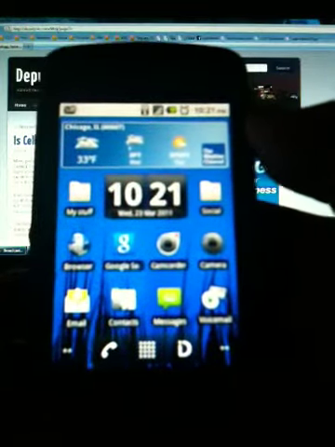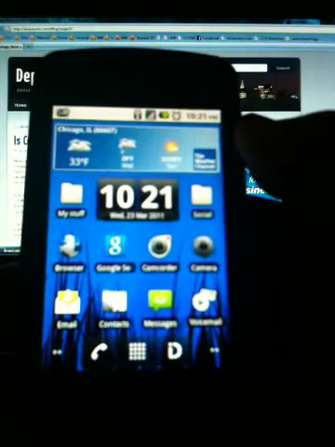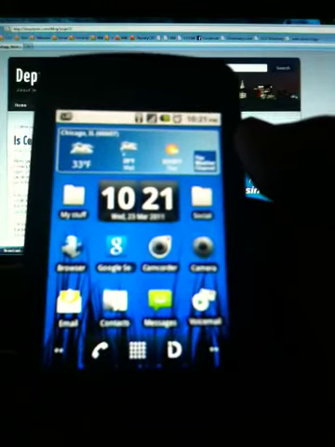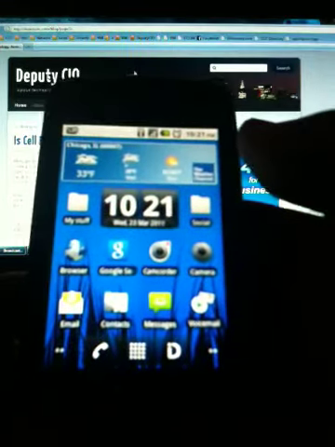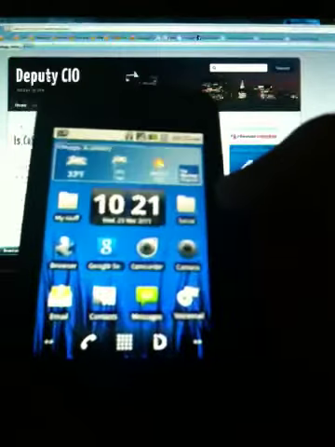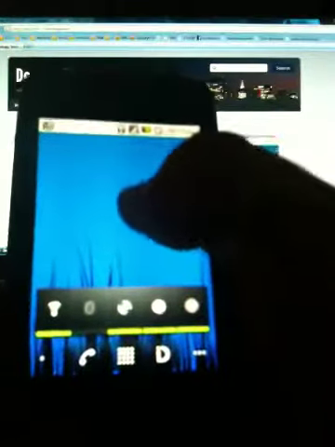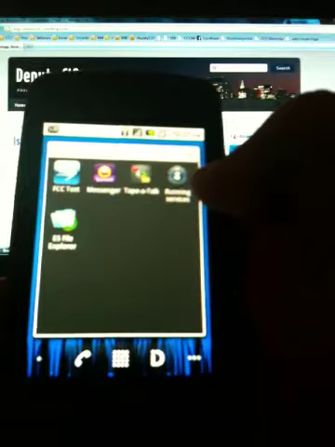Hi guys, I'm going to demonstrate how to create ringtones from voice memos on LG Optimus S. This is my wife's phone. In order to do this, you're going to need two applications from Android Market that are free.